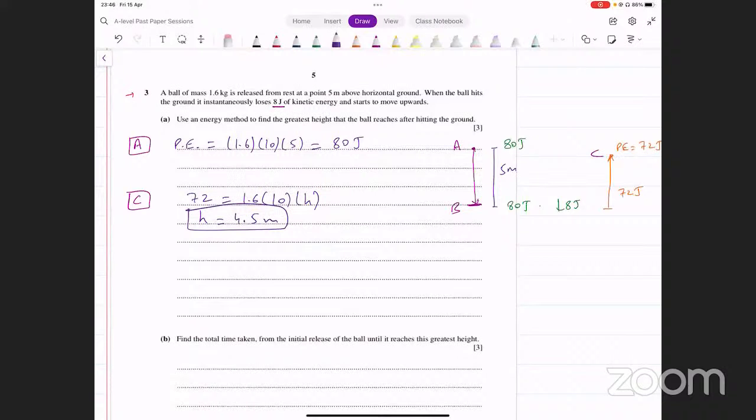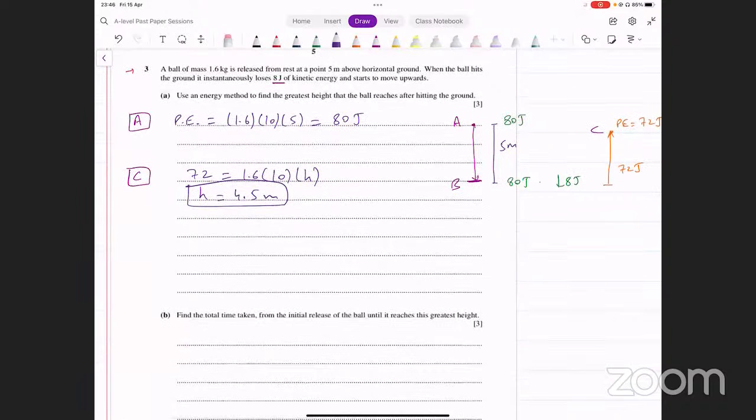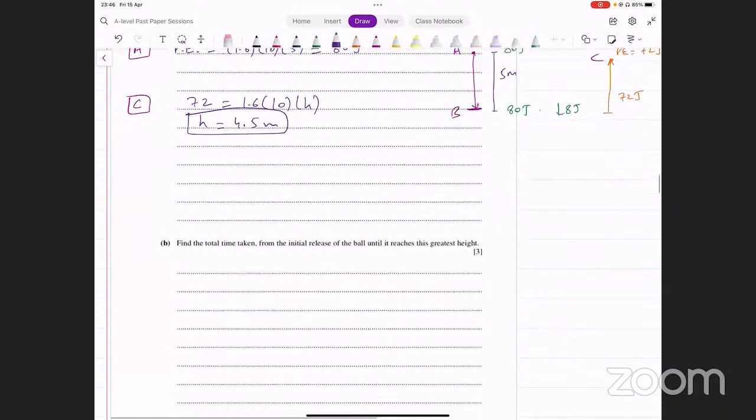Okay, all right. Let's move on to the next part. It says find the total time taken from the initial release of the ball until it reaches this greatest height. Now there are two parts of this journey. एक वो ऊपर से नीचे आ रहा है, उसके बाद नीचे से ऊपर जा रहा है. What's the acceleration in both cases? It's free fall, right? So acceleration आपके पास 10 होगी. हम दो parts में break कर लेते हैं इसको.